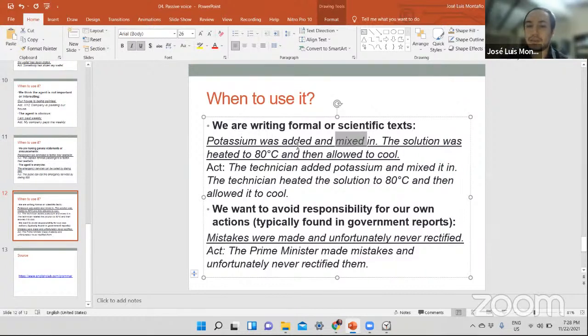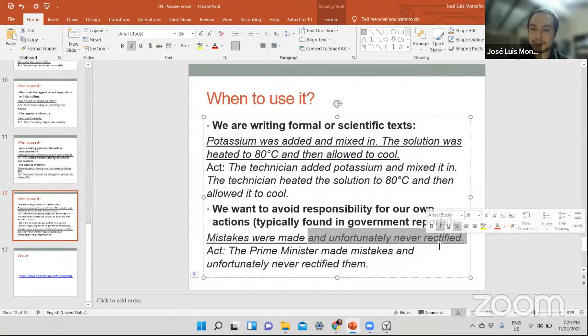Use passive voice. The second part is also mistakes. That's the subject in plural. Were, that's the verb to be in the simple past. Made, that's the past participle of the main verb. That's it. All of that and only that is passive voice. Mistakes were made. And the next part is only complement. And unfortunately, never rectified.